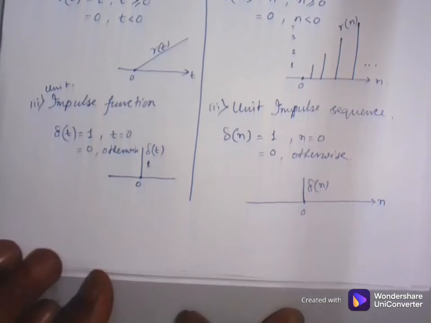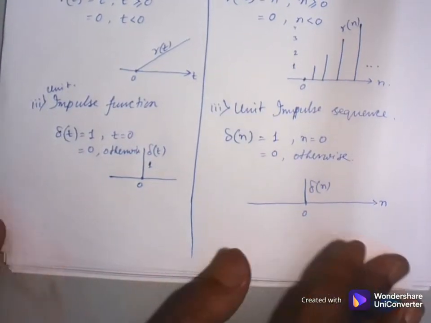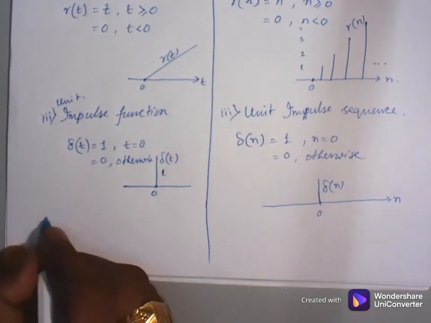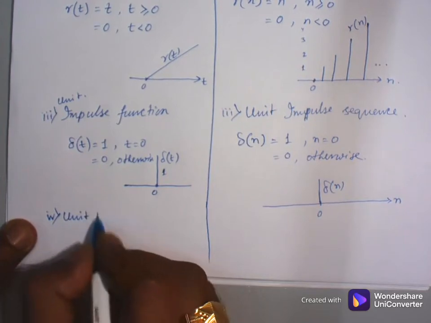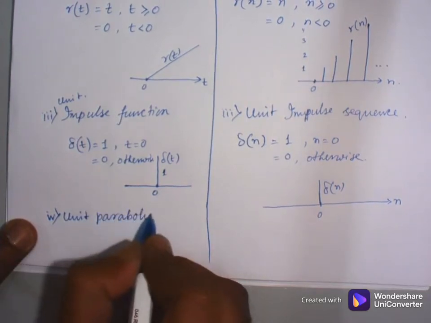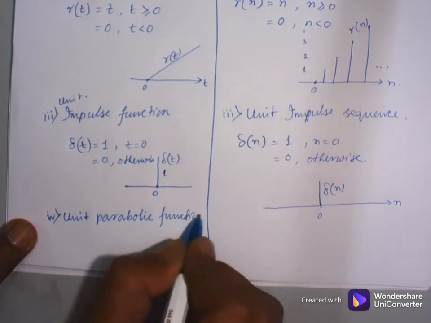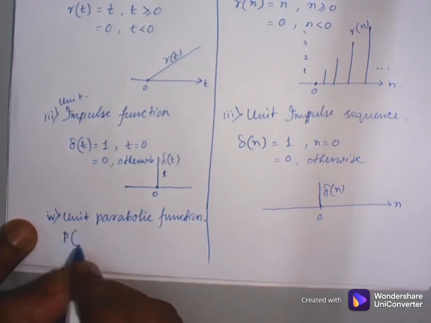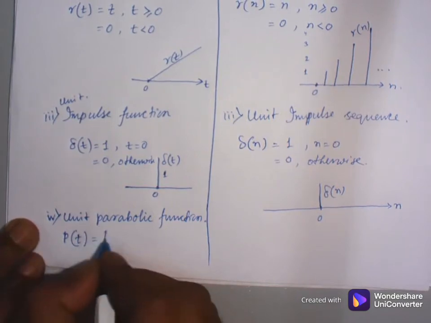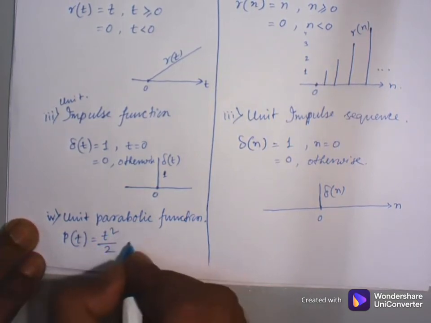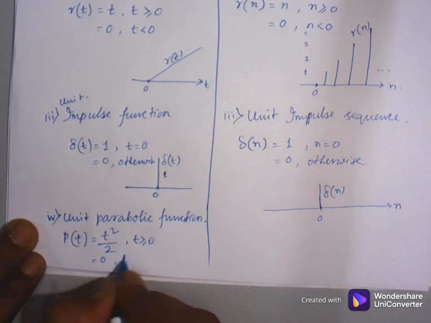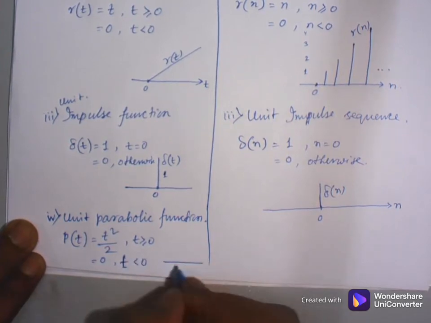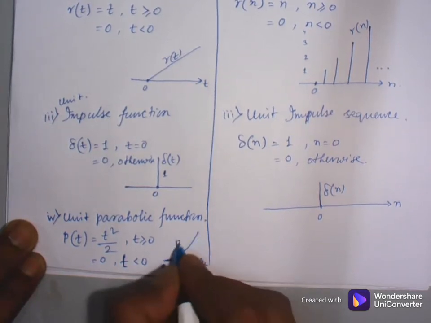And last but not the least, the main elementary signal in continuous time signals is the unit parabolic function. It is represented by p of t equal to t square by 2 for t greater than or equal to 0, and 0 for t less than 0.